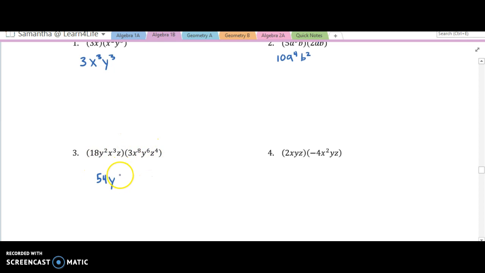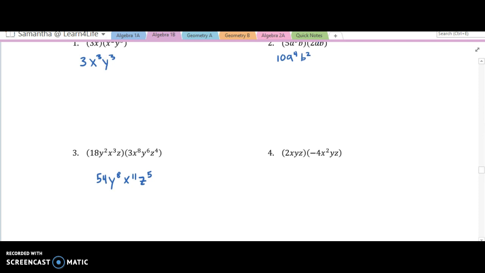y's multiplying? 8. So y to the 8th, and then x to the third here, and x to the 8 here, so 3 plus 8 is 11, x to the 11, and then I have some z's here, a z here, and z to the fourth here, so that's going to be z to the fifth. Okay, add the exponents, there's 1 z here, 4 z's here.